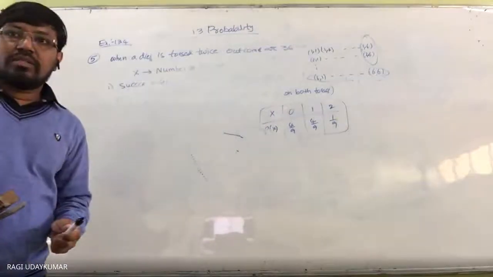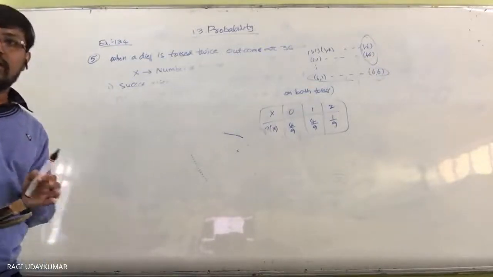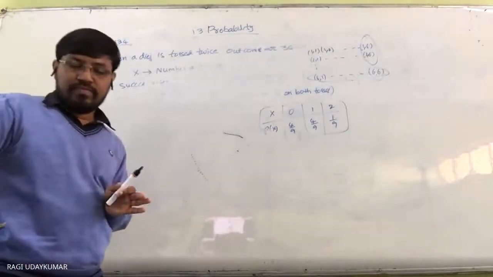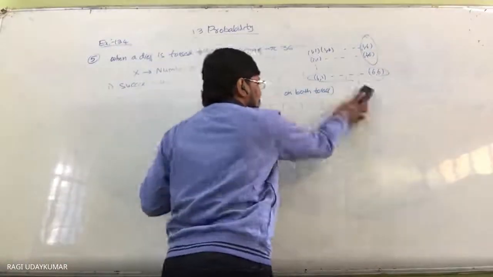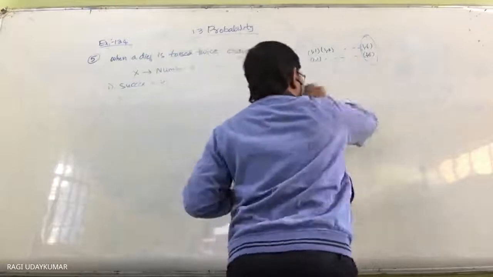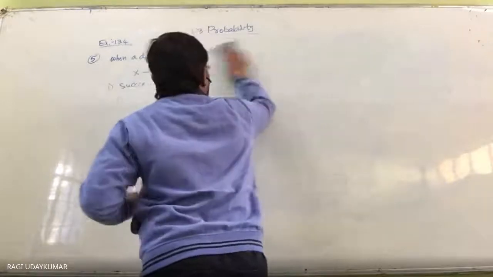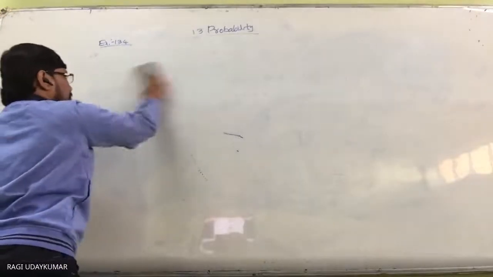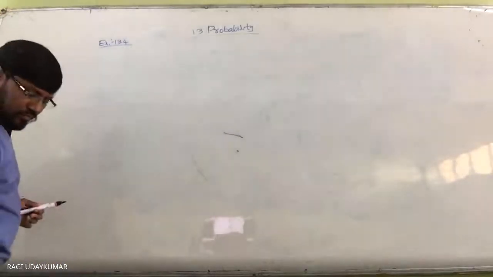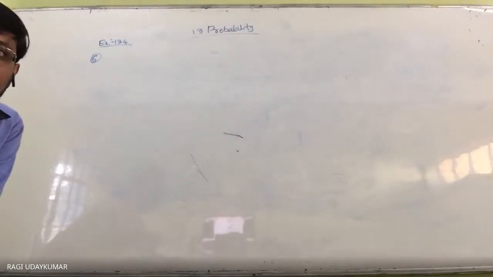From a lot of 30 bulbs, of which 6 are defective, a sample of 4 bulbs is drawn at random. Okay, total 30 bulbs, in that 6 are defective and 4 bulbs are drawn at random. Then the question, what is given, let us see here. The question is: find the probability distribution of the number of defective bulbs.